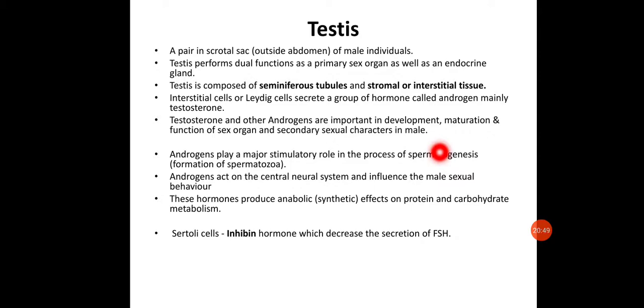Now these androgens play a very important role in the process of spermatogenesis. So they will be responsible for initiating the spermatogenesis, or we can say formation of spermatozoa. So androgens will be stimulating the process of spermatogenesis, and the testosterone will be acting on the central nervous system and influencing the male sexual behavior as well.